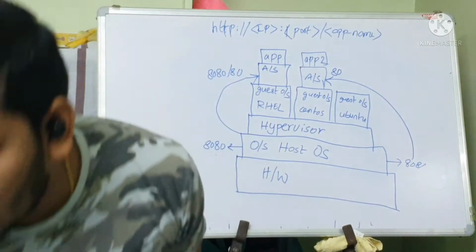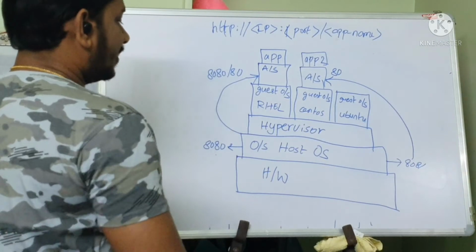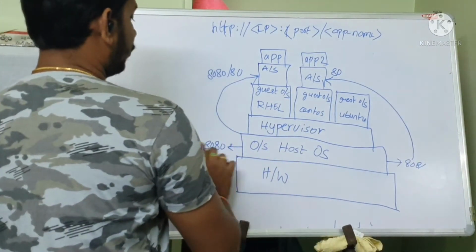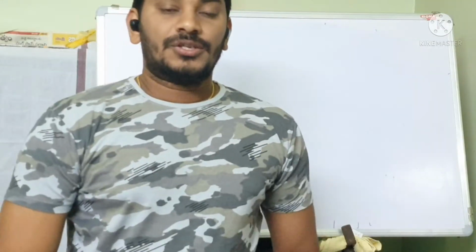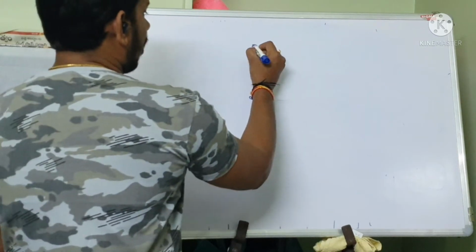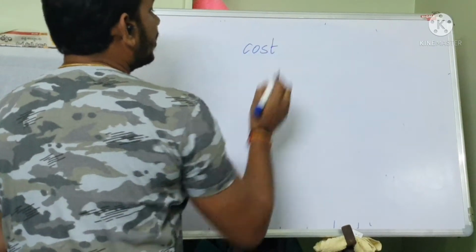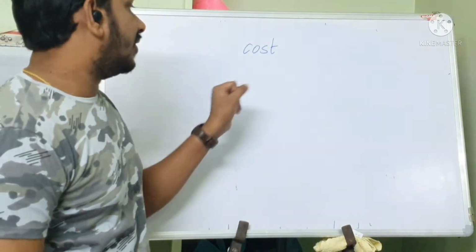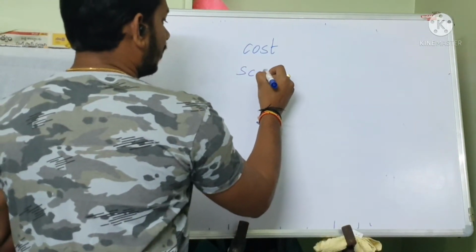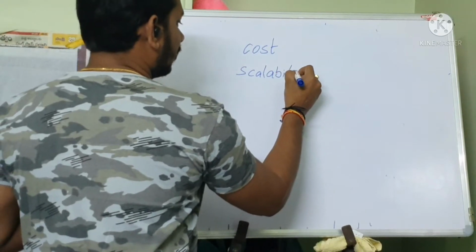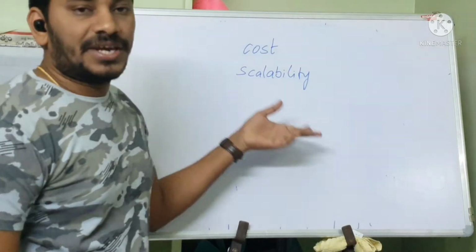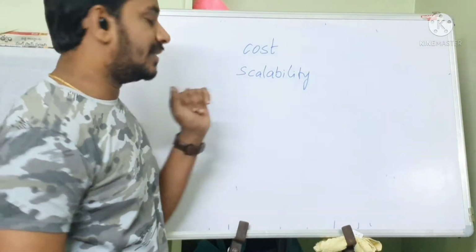So now let's discuss the disadvantages, how it is going to solve the previous physical server approach's problems. What are the parameters we discussed earlier? One is cost. Since you are not going to buy new hardware, the cost is not going to be more. And then scalability. Within a few minutes, you can spin up a new guest OS and you can deploy your application easily.